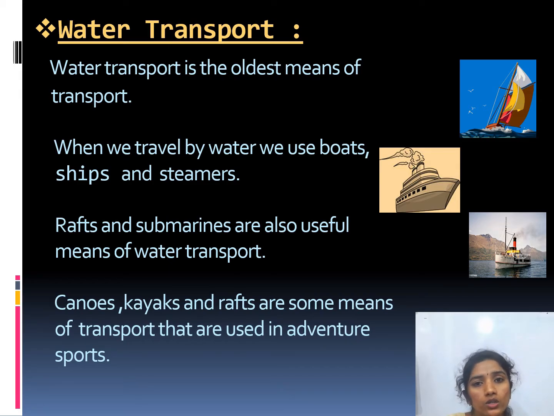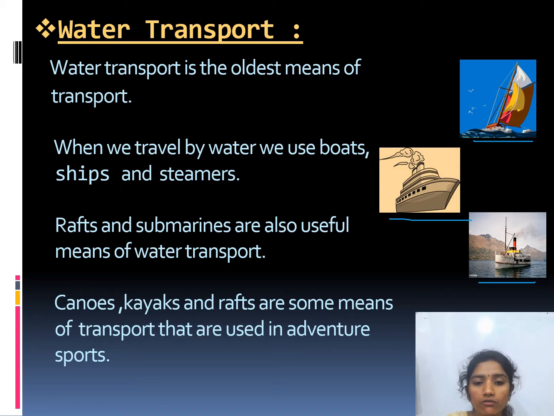You can see here boat, ship and steamer. They were used in water transport.